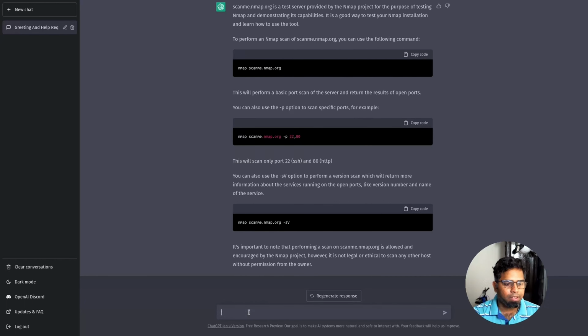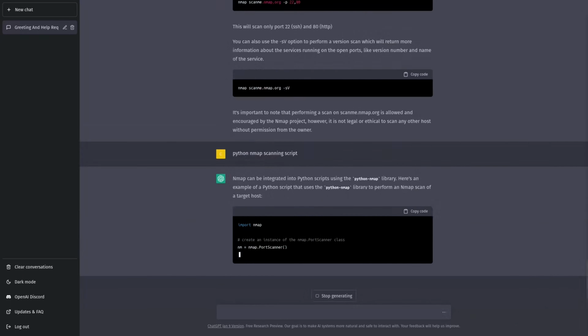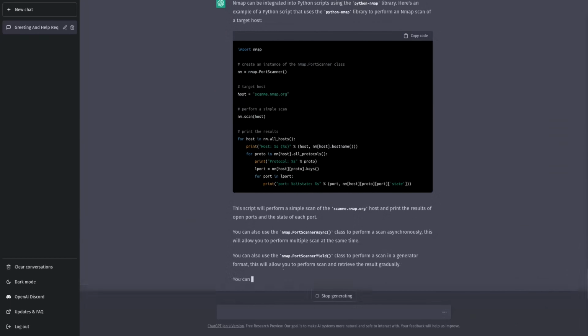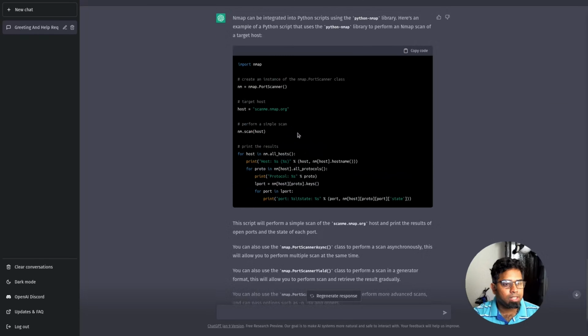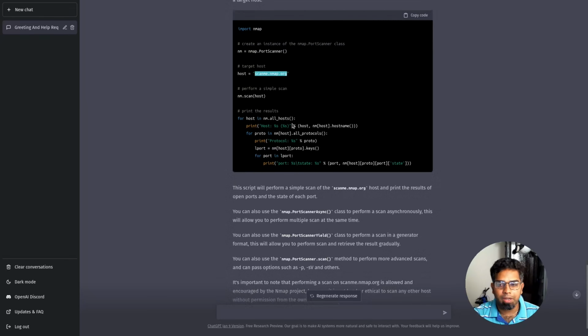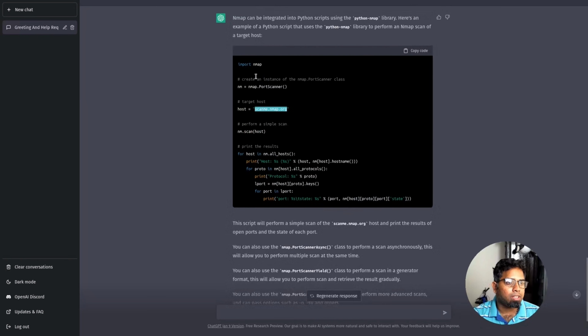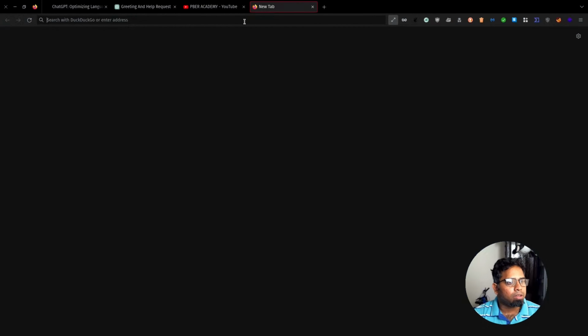So let me see if I am able to create a Python nmap script, which is an automated kind of thing. So, a Python nmap scanning script. You can see that it gave me a script. The only thing is I need to change the host name, so that it is an automated script. Once I give it, the script will be running on it. So now I have a Python nmap script. Let me try one more thing.